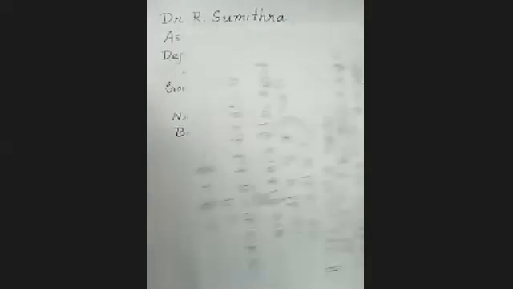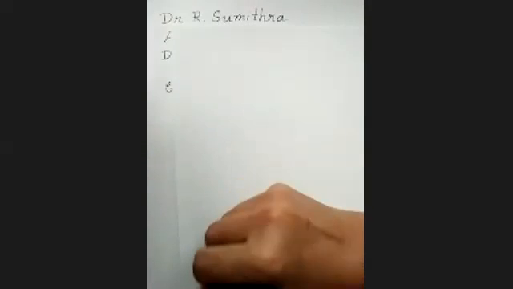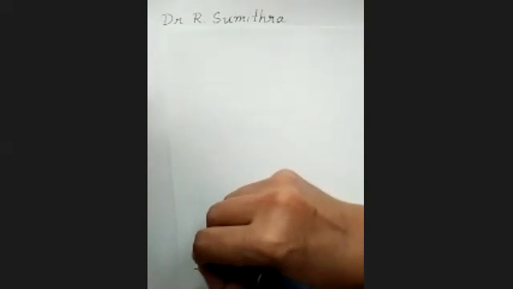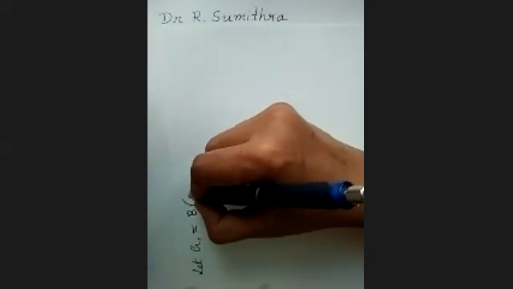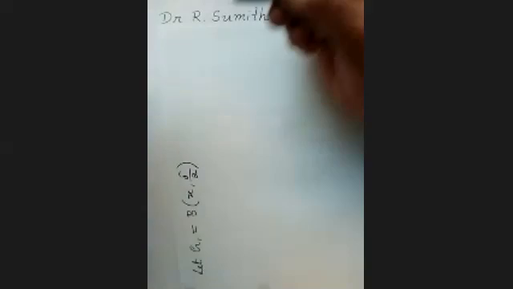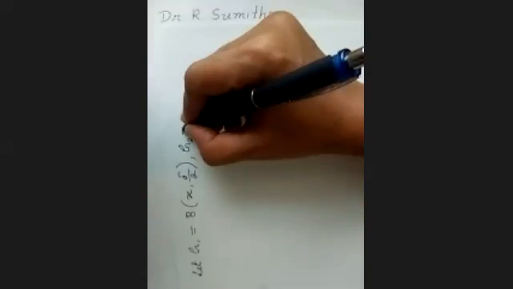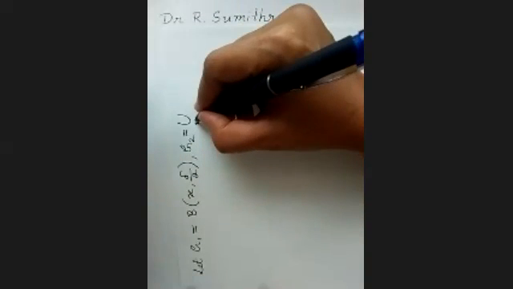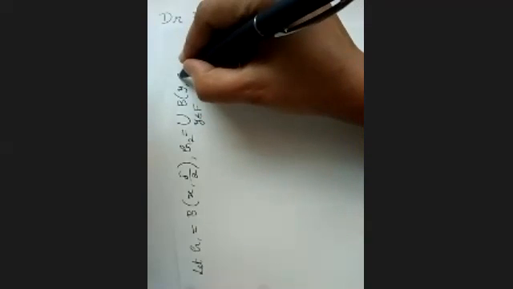Let G1 be the open ball centered at x with radius delta by 2, and we'll take G2 as the union over all elements y coming from the closed set F of B(y, delta by 2), with the same radius delta by 2.